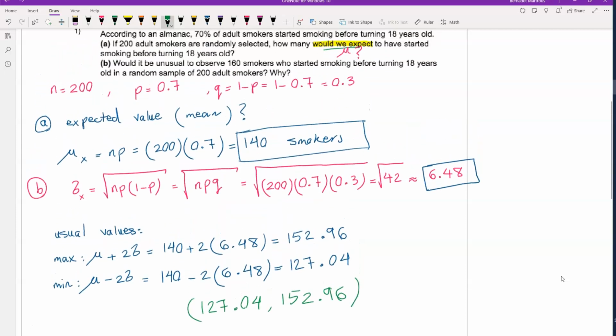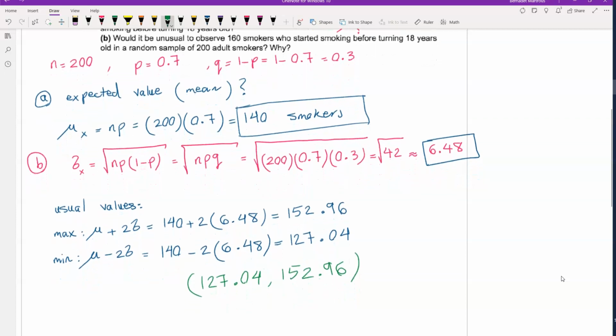What was being asked: would it be unusual to observe 160 smokers? We have to see if 160 is in this interval. 160 is not in this interval, it's greater than 152.96.